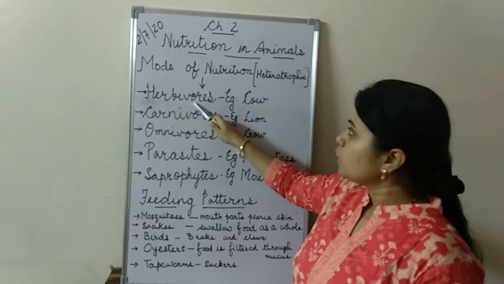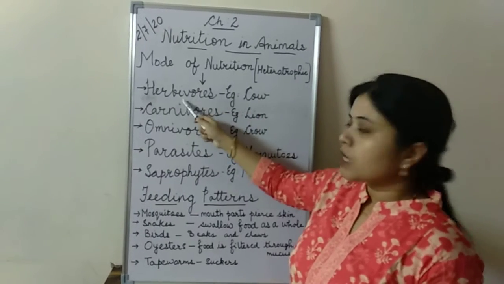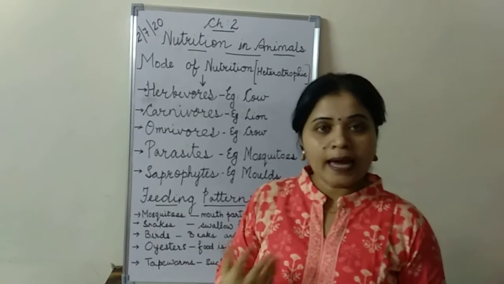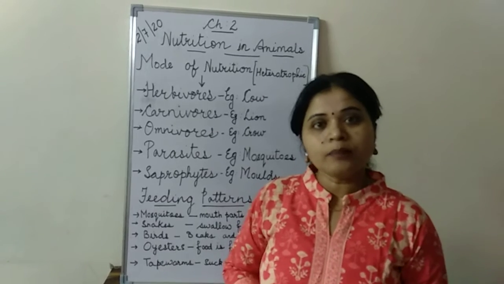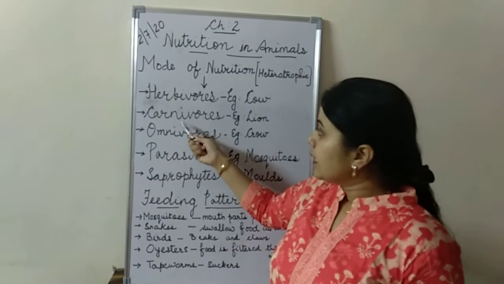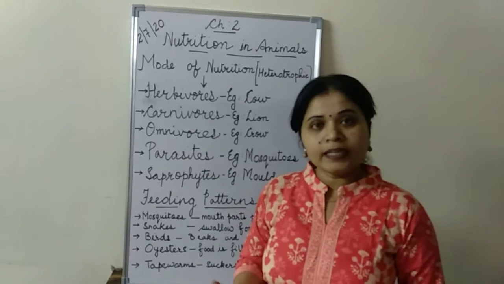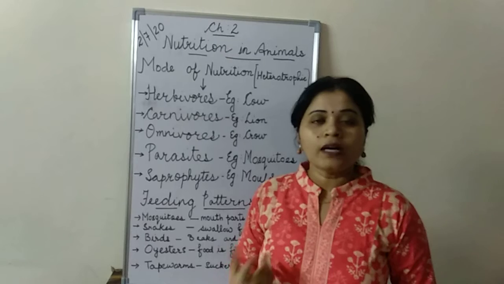The first type of heterotrophic organisms are herbivores. Herbivores are the animals that feed entirely on the plants, like you have the goat, cow, etc. Next category is the carnivore. Carnivores are the animals which are entirely dependent upon the flesh of other animals.